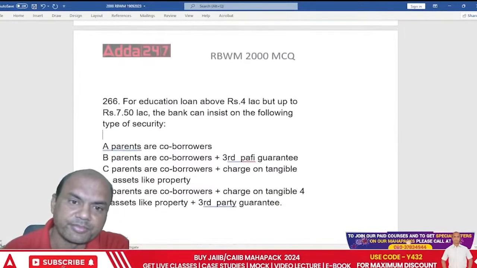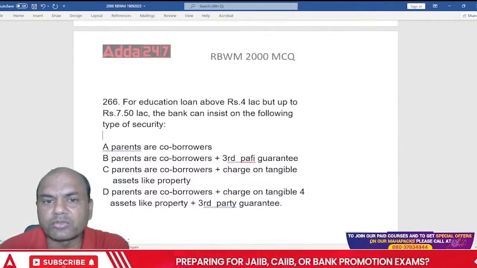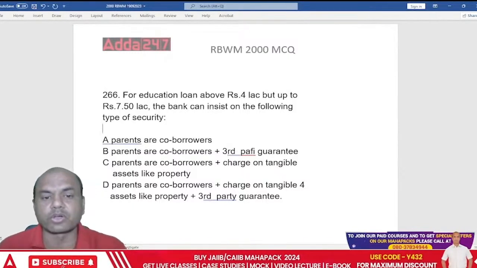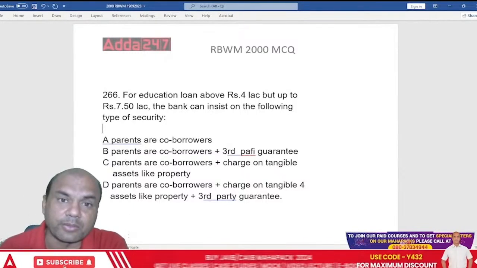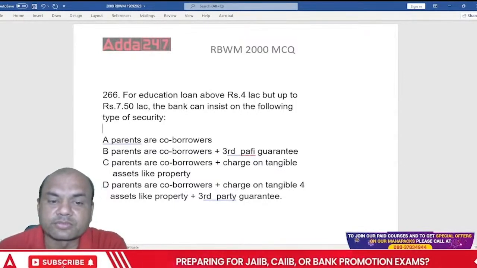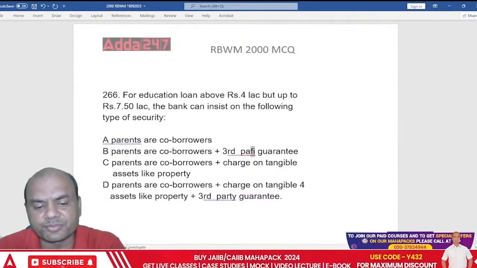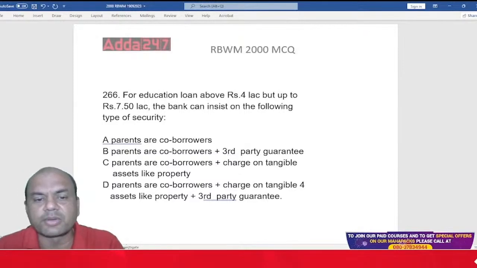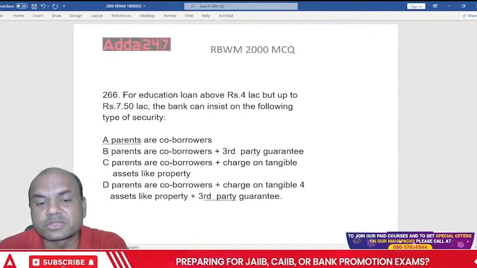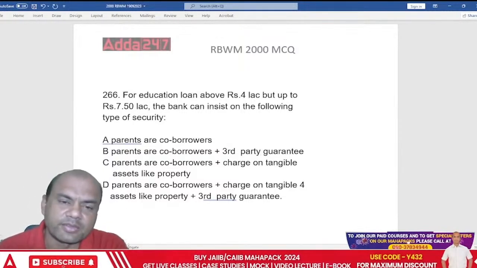Next one. For loans above 4 lakhs and up to 7.5 lakhs, banks insist on what? Just now we saw up to 4 lakhs, only parents. So 4 to 7.5 is what? Options: co-borrowers plus third party guarantor; parents as co-borrowers plus the house, tangible assets; then D is all of the above again.